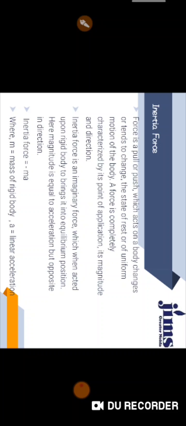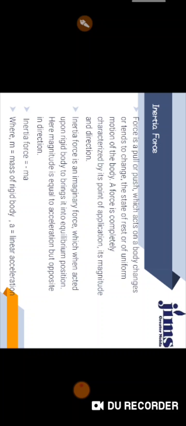We also note that from Newton's third law, every action has an equal and opposite reaction. So when we apply any force, in the reverse direction we also get a force as a reaction. So what is inertia force? Inertia force is an imaginary, virtual force which acts upon a rigid body to bring it into equilibrium position. So the force we get in the repulsive direction, we call inertia force.